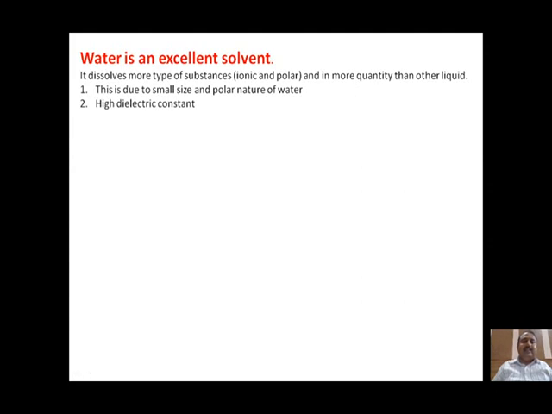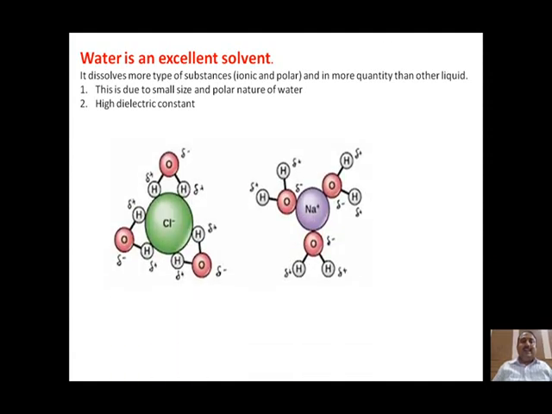Now, why does water have this property? Water is very small in size, very compact. Number two, it is polar in nature. Polar in nature means it has a positive charge on hydrogen and a negative charge on oxygen. Now, water also has a high dielectric constant. What is this dielectric constant? This is the ability of a substance to neutralize charges. Like we consider sodium chloride. When we dissolve sodium chloride, that is common salt, it will dissociate into positively charged sodium and negatively charged chloride ions.